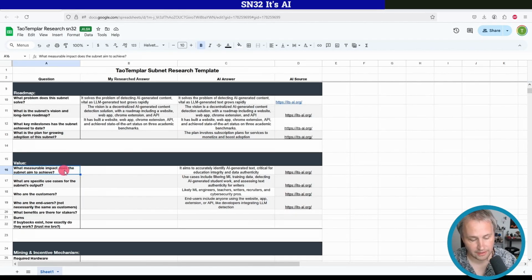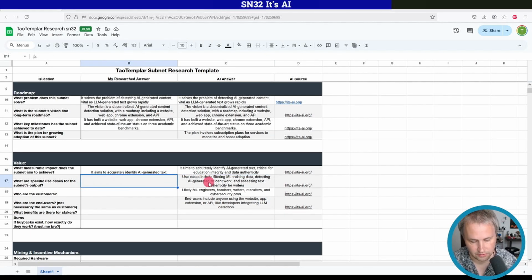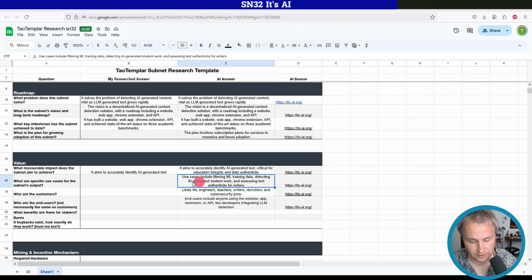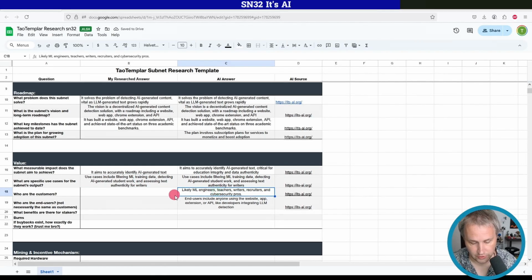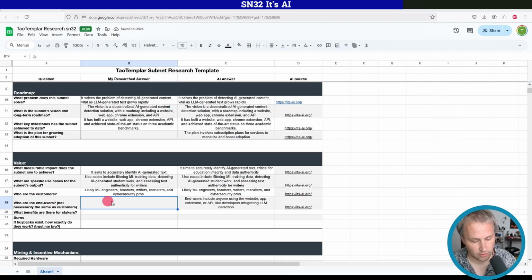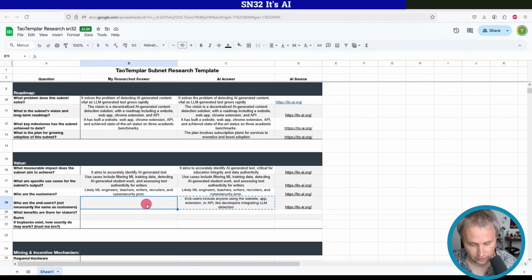What measurable impact does the subnet aim to achieve? It aims to accurately identify AI-generated text. That is correct. What are specific use cases for the subnet's output? Okay, it looks like filtering ML training data, detecting AI-generated student work, assessing text authenticity for writers. Sure, those seem reasonable to me. Who are the customers? Likely machine learning engineers, writers, recruiters, and cybersecurity pros. Sure. Who are the end users? Are anyone using the site, app, extension, or API?